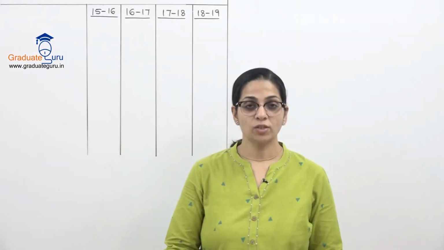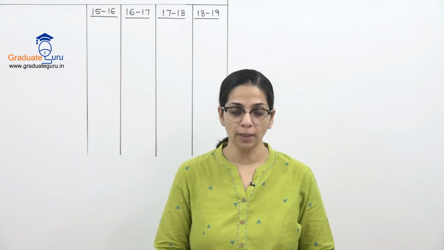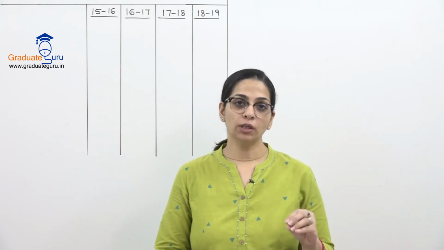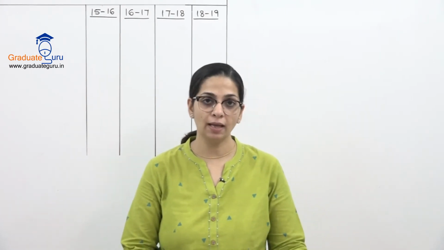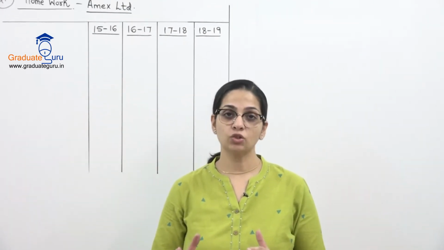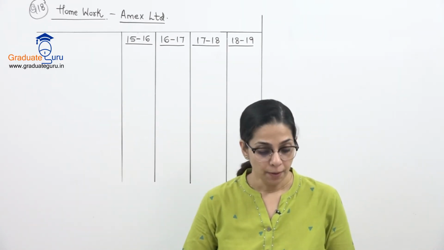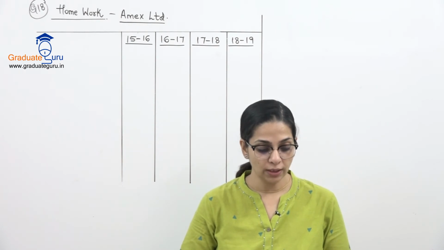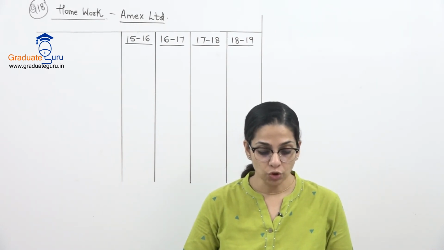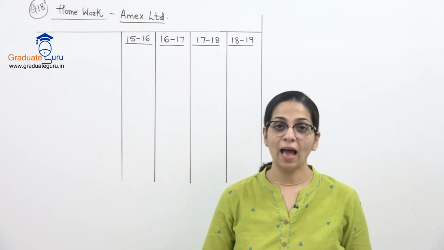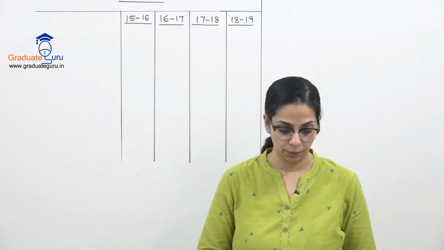So let's read question number 18 for homework, which is going to be the last sum of this topic. I'm going to show you some workings for this sum which are going to be different. So first let's read the sum and then I'll tell you what has to be done for certain adjustments. Amex Limited presents the following balance sheet as on 31st March 2019 and requests you to value the fully paid up and partly paid up shares by intrinsic value method.